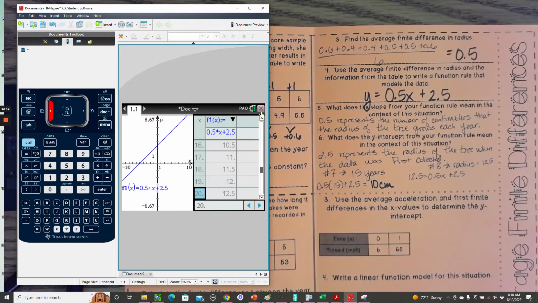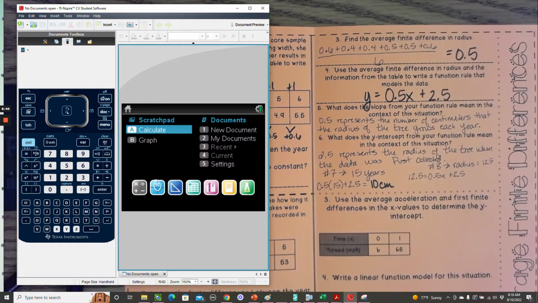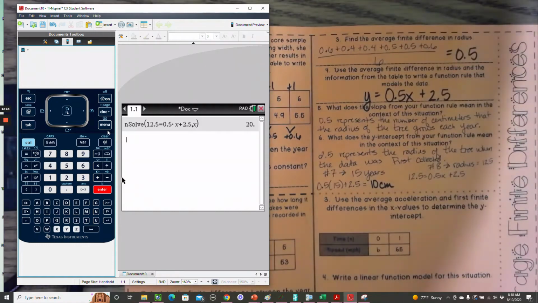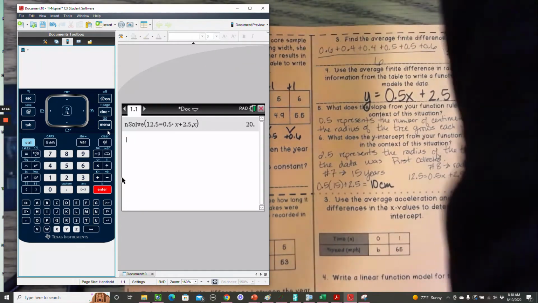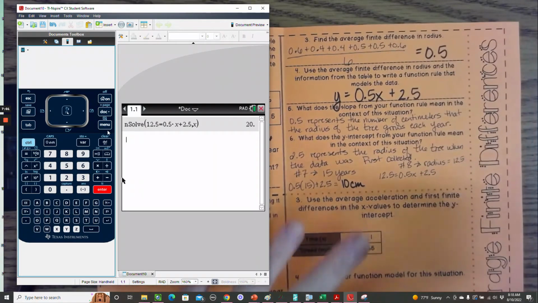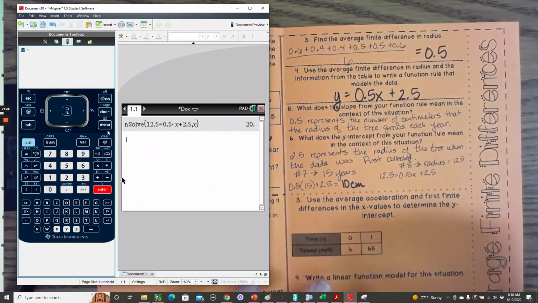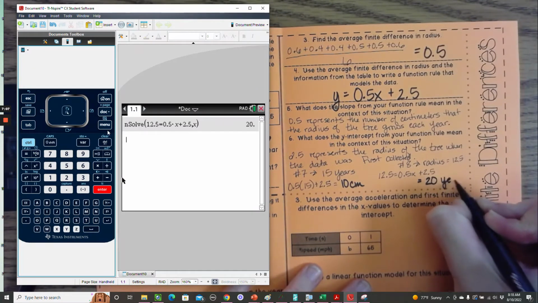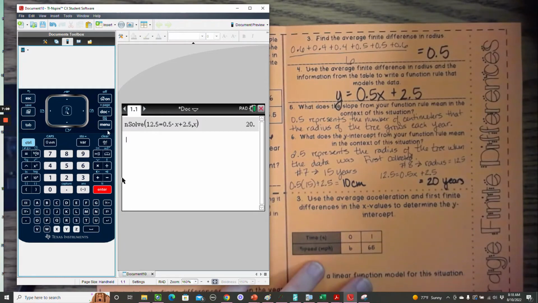So to remember to solve that, solve the equation like you normally would, or menu 3.1, 12.5 equals 0.5x plus 2.5 comma x. So 2 different ways to do it, and you can use the table. Always check that first. That's going to be your easiest method. So this would be, let's see, equals 20 years.